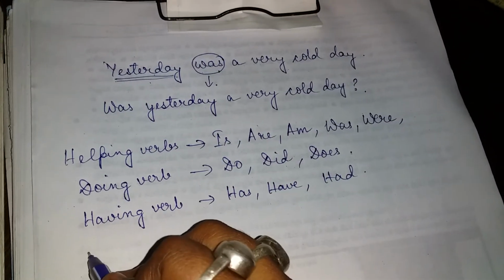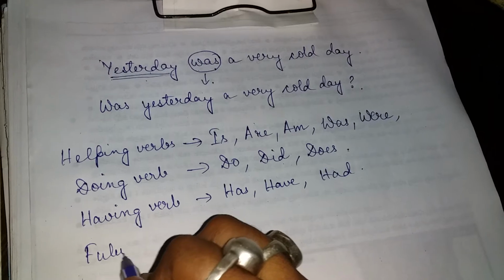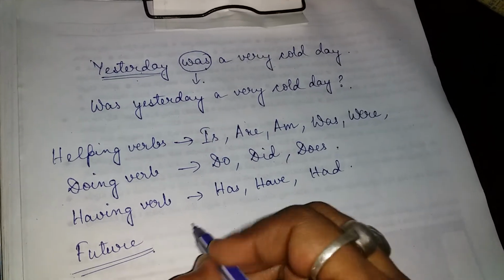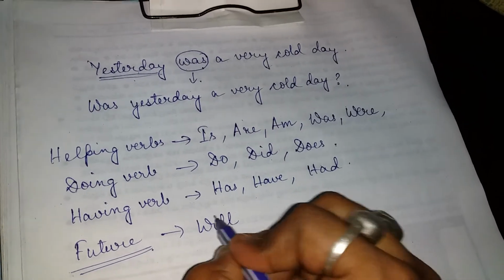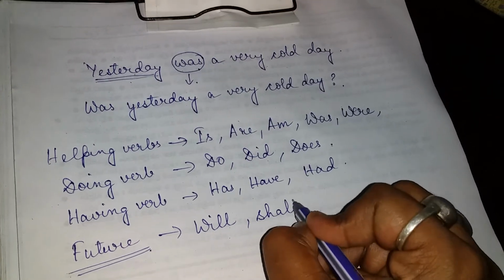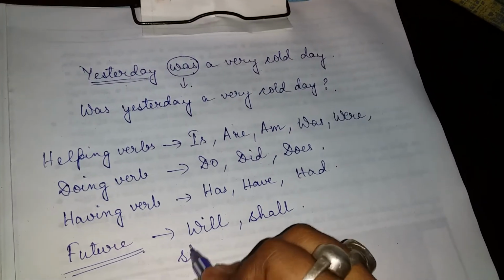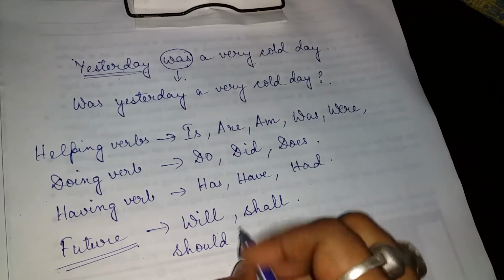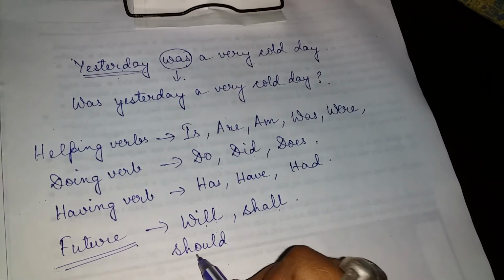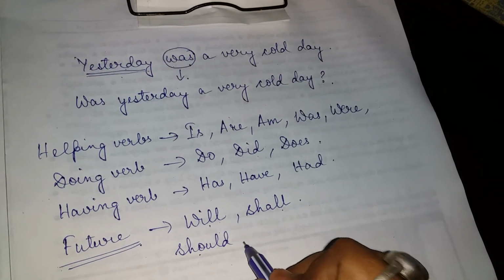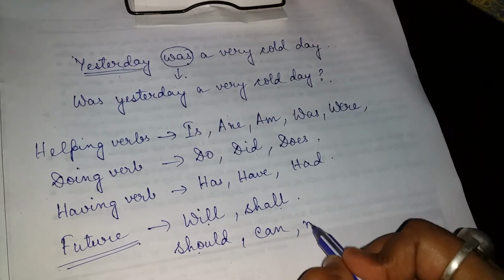Again, in the future there are some words. Remember that: will, shall, then should. These are actually modals: will, shall, should, can, must.